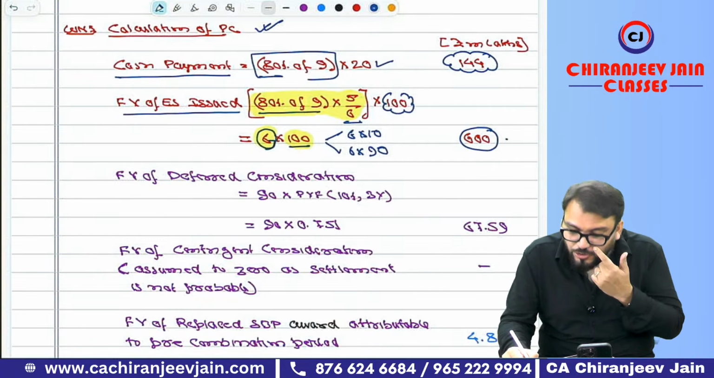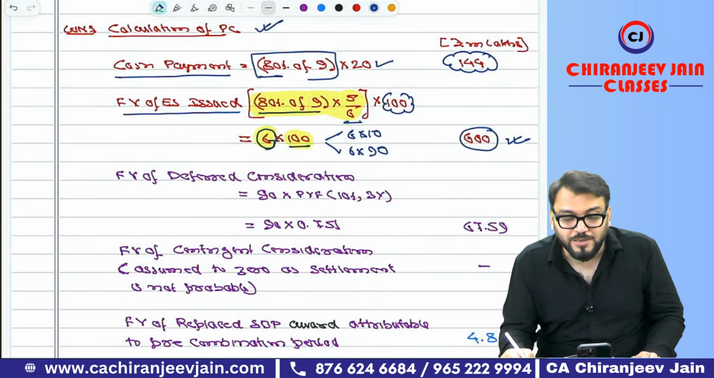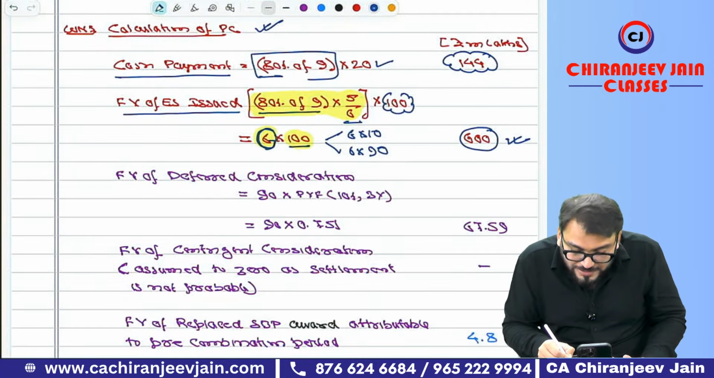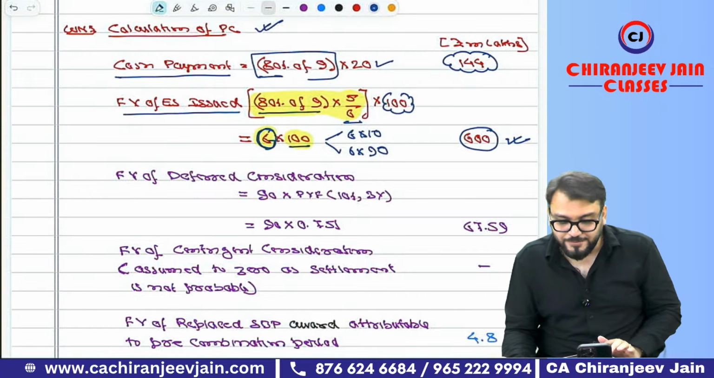Normally here also students make a mistake. They write down 600 in the equity share capital. That is not at all correct. You first find out how many equity shares are to be issued and then multiply by fair value. Understood this point? Yes, sir.